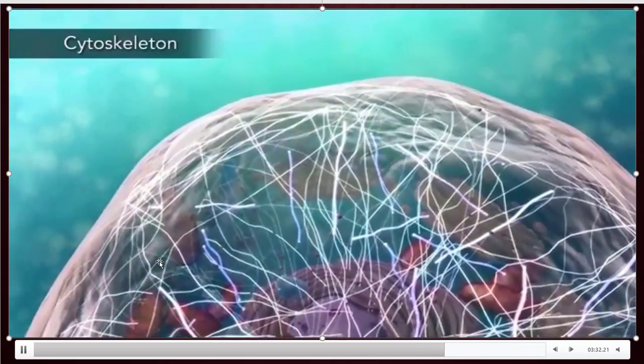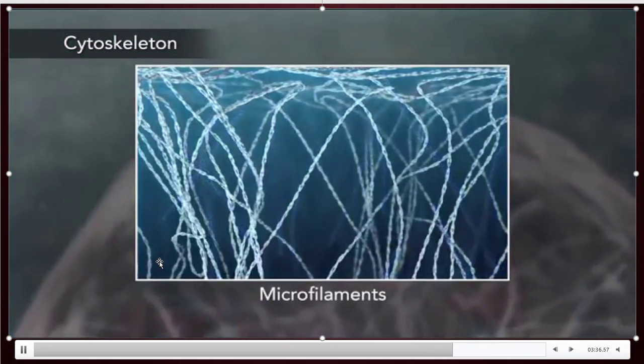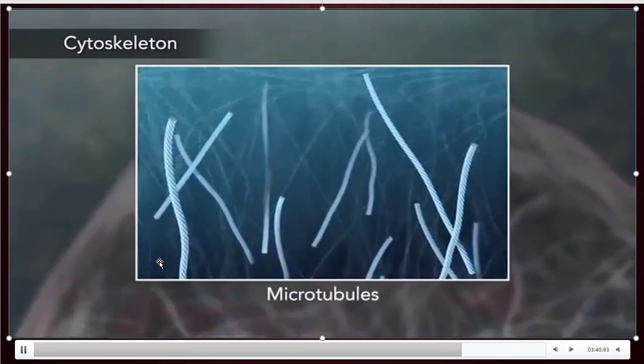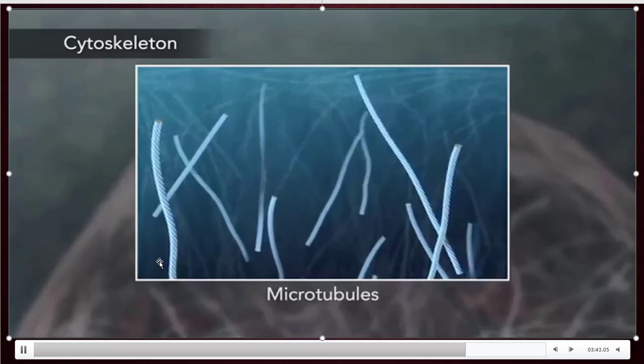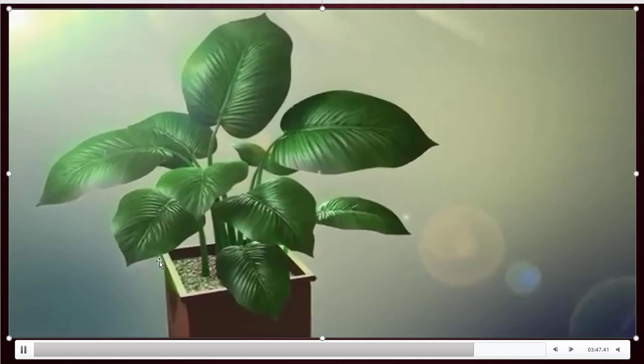If you observe the cytoplasm clearly, there are fiber-like structures present. Those are called microfilaments and microtubules. This cytoskeleton gives support and a particular structure to the cells.